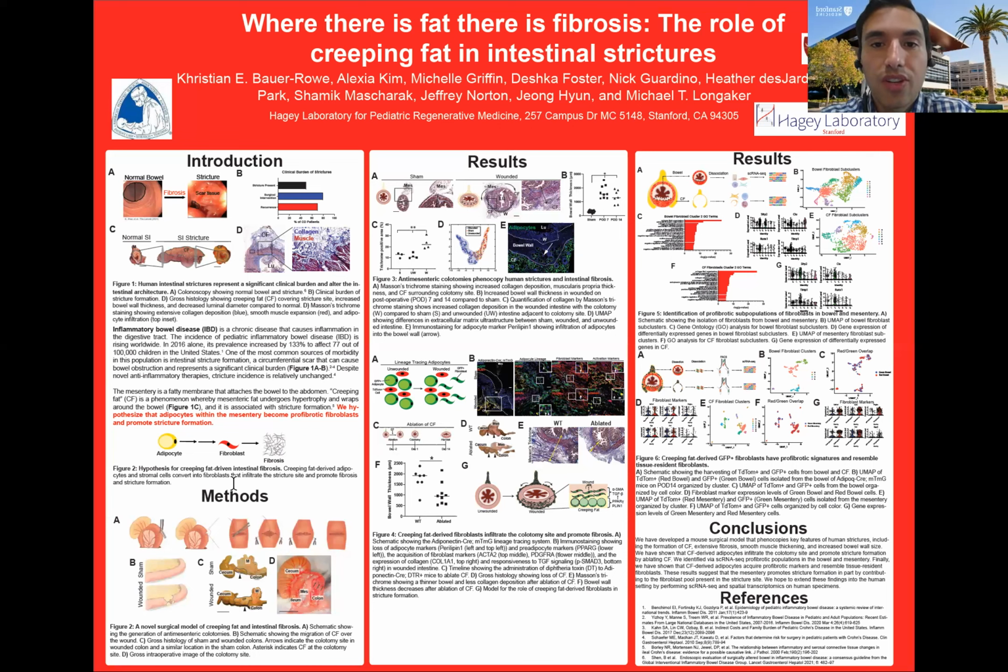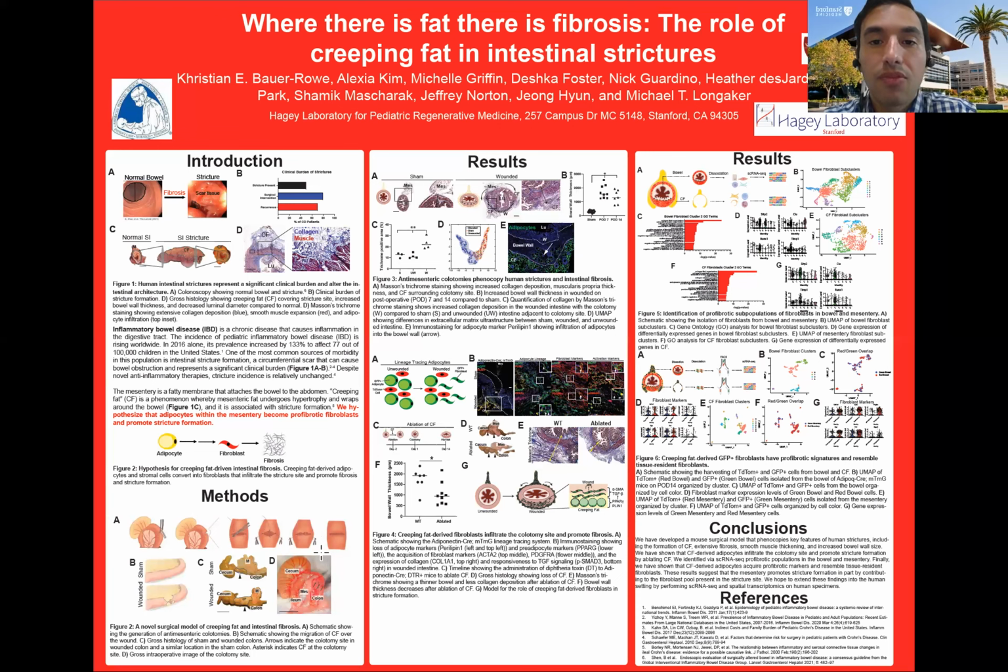And so to address this question, we needed to first develop a model of intestinal fibrosis and stricture formation. And so to do so, we utilized a surgical model whereby we created a colotomy in the bowel, and then we closed it transversely in the style of a high ischemic colic strictureplasty.